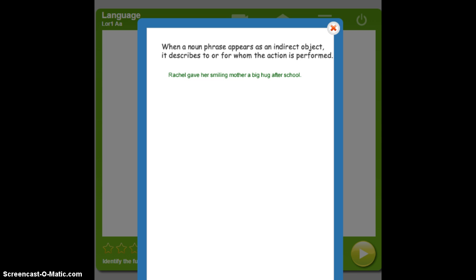When a noun phrase appears as an indirect object, it describes to or for whom the action is performed. In the sentence, Rachel gave her smiling mother a big hug after school, we know that the action is gave. Which noun phrase describes to whom she gave a hug? Her smiling mother is a noun phrase, and it describes to whom Rachel gave a big hug. The indirect object usually receives the direct object, which in this case is a big hug.